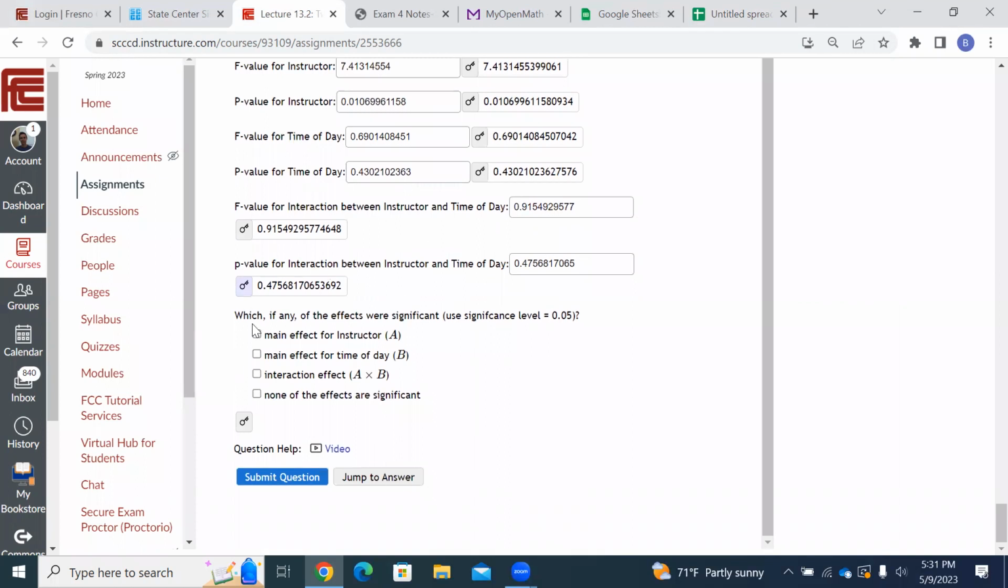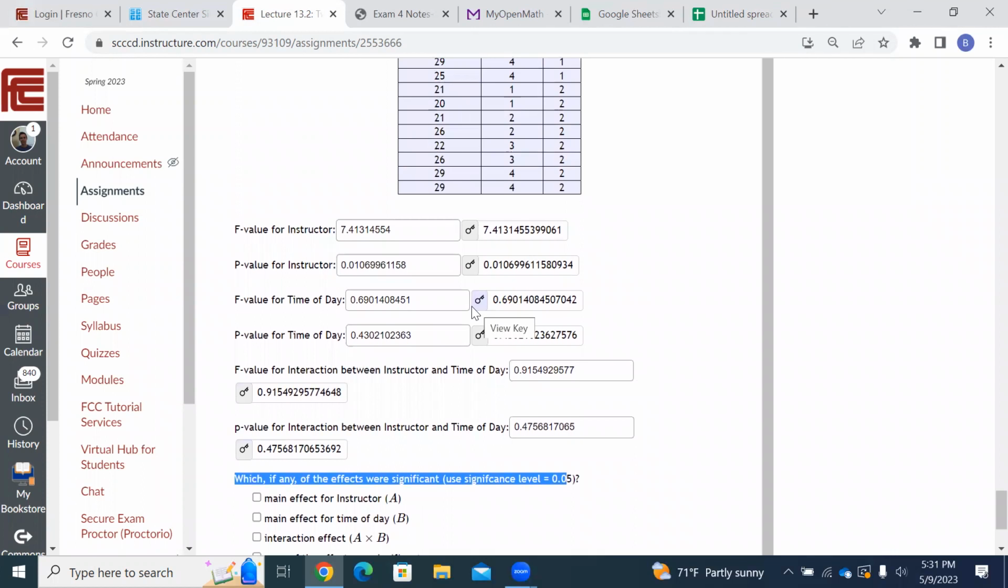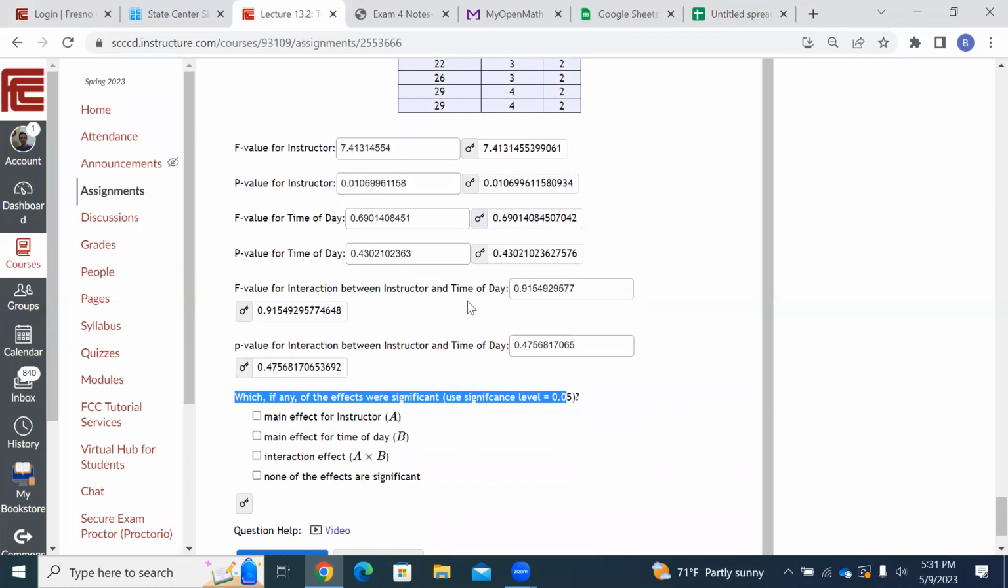Now we can answer the question, which, if any, of the effects were significant? In other words, what mattered? Well, anytime a p-value is less than your alpha, right? My alpha was 0.05. Anytime a p is low, that thing matters. So what was low? Here's a low p-value, 0.01. That's a low p-value. Here's a p-value 0.4. So this p-value is low. What is that? Instructor. So the instructor seems to matter. Which teacher affects how many people show up to lab? And the next p-value is time of day. That 0.43, that's not a very low p-value. So that doesn't matter. Time of day doesn't seem to make a difference.